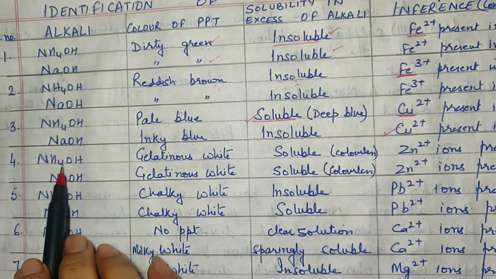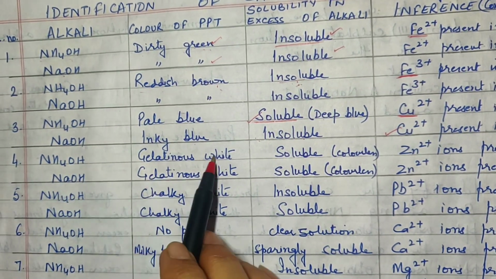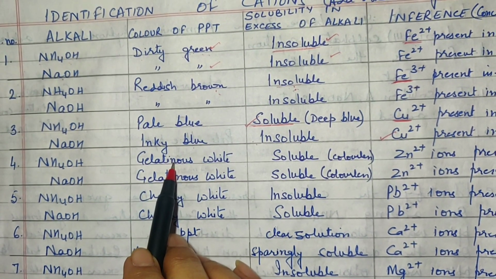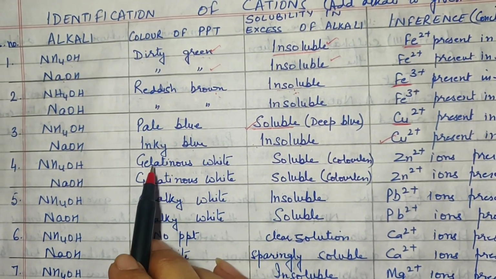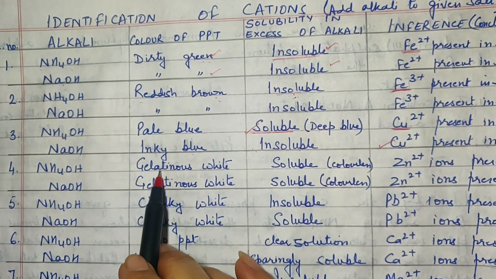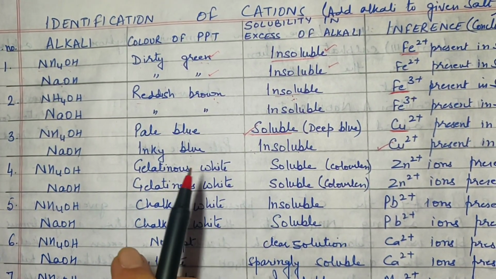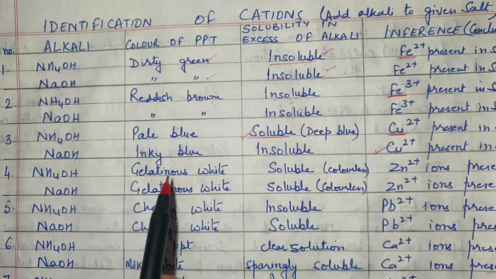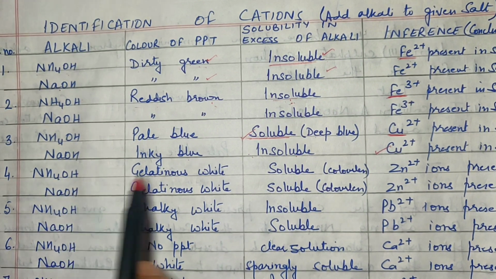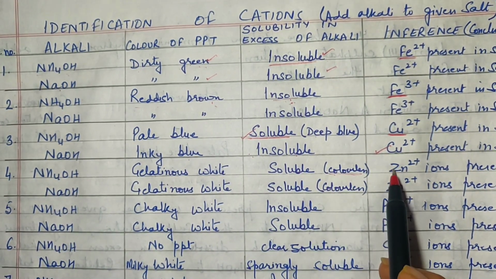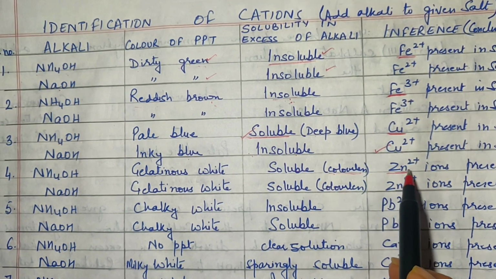Now in another salt, if you add ammonium hydroxide and you obtain gelatinous white. Gelatinous basically refers to jelly-like. I hope everybody has seen jelly. You eat jelly also. So gelatinous white is a white color. White is a color of course, but gelatinous refers to a transparent, jelly-ish kind of precipitate which is formed. Now when you add excess of ammonium hydroxide, it dissolves and the solution becomes colorless. So this indicates the presence of zinc ion in the solution.